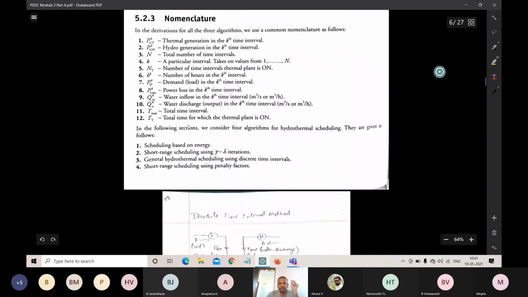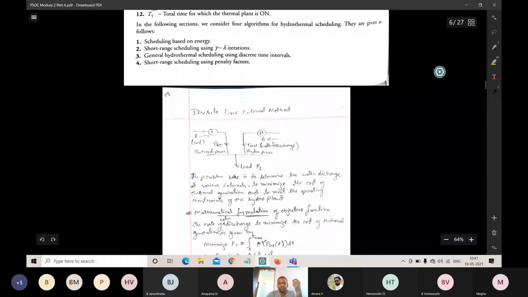From the hydel plant, we charge and discharge the water. Here PGH is the hydel power generation and PGT is the thermal power. By coordinating and synchronizing PGT and PGH, we get PD, the total power generation, to satisfy the load. The main problem here is to determine the water discharge.